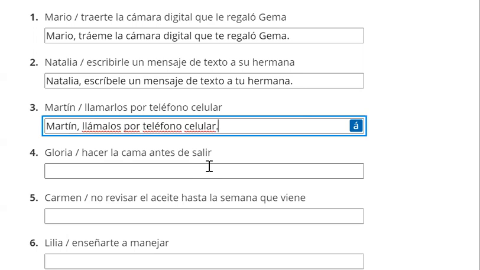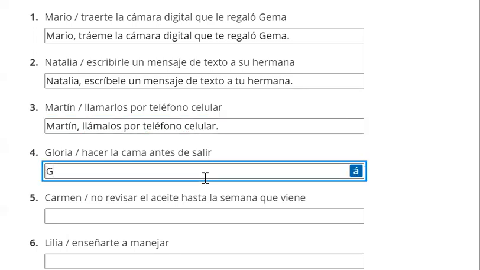All right, next up, we're going to talk to Gloria. We're going to say, Gloria, make the bed before you leave. So it's an affirmative command. We're telling her to make the bed. So is hacer one of the Vin Diesel words? Is that ven, di, sal, haz? Yes, it is. Haz is one of the Vin Diesel words. It's from hacer. So haz la cama antes de salir. Antes de salir. Haz la cama antes de salir.